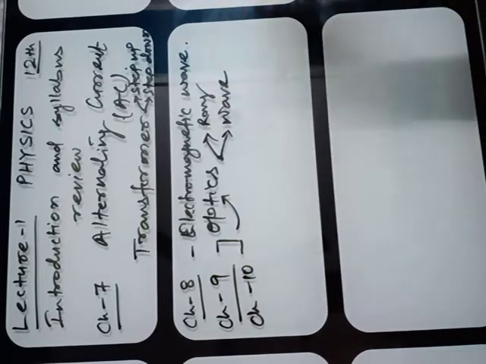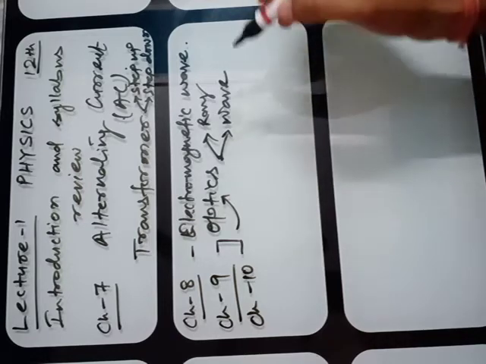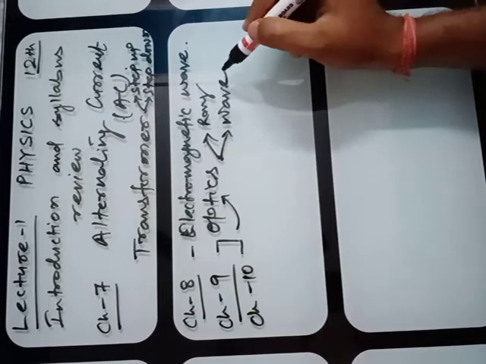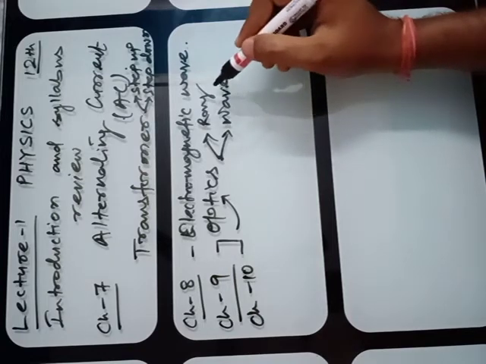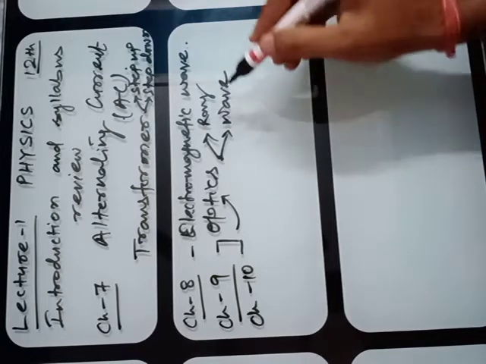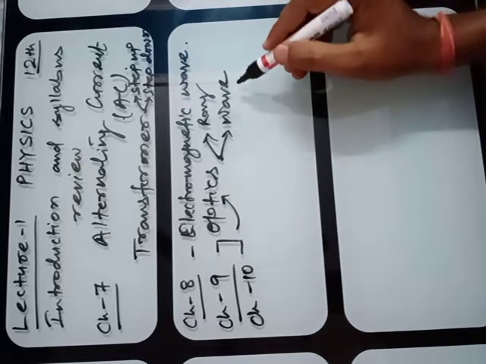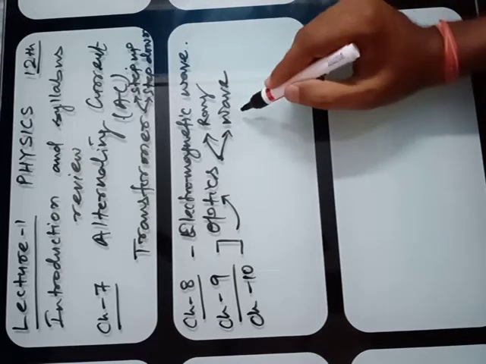In ray optics, you have to study about the mirror, lenses and optical instruments. Some of the topics you have covered in standard 10th also. And the wave optics will be new for you.